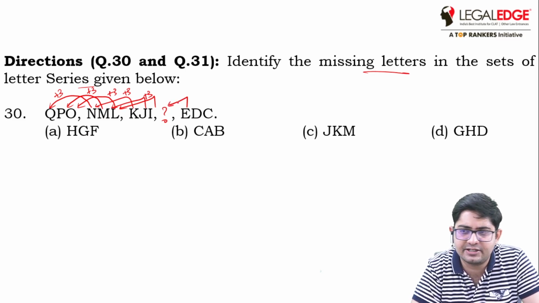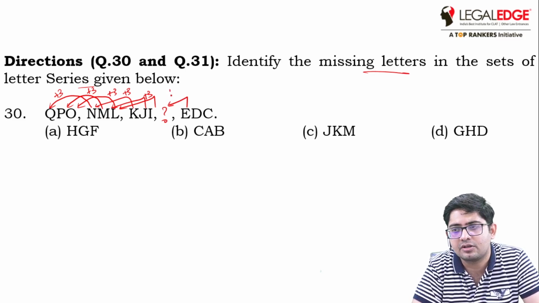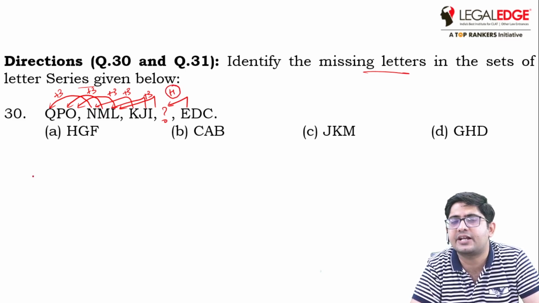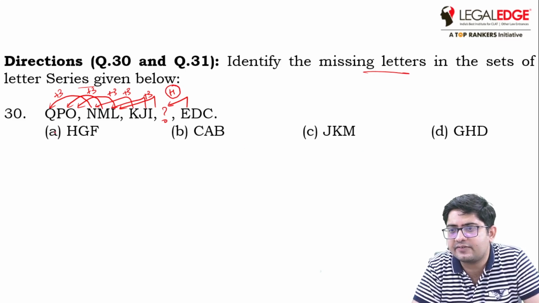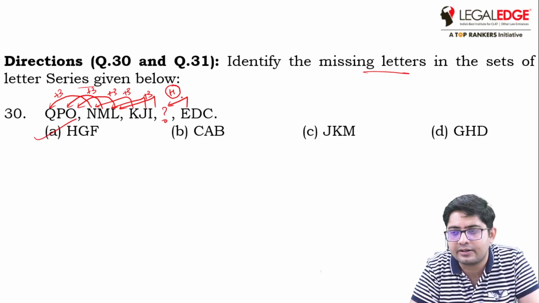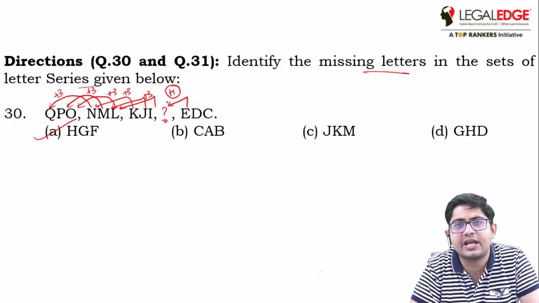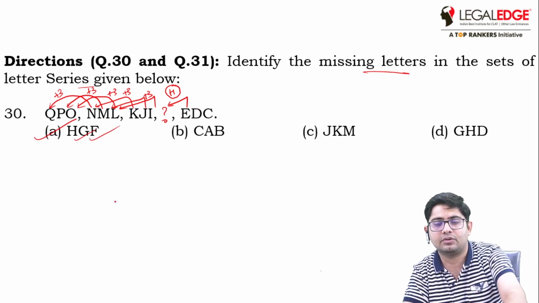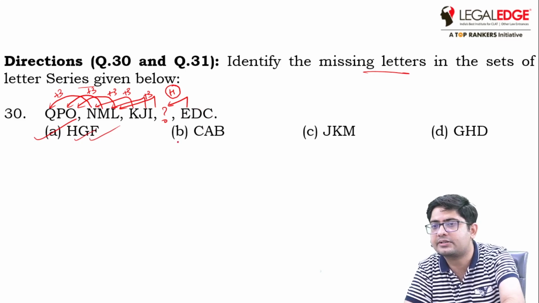E should be plus 3, so E, F, G, H. So the option should start with H. So the only option starting with H is A. And here none of these is there. So that must be the correct one. We can check D, E, F, G. That is okay. C, D, E, F. That is okay. So the answer is option A. Okay, now let's look at the next.